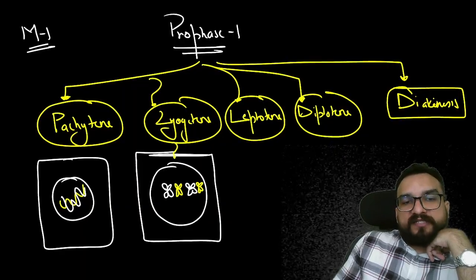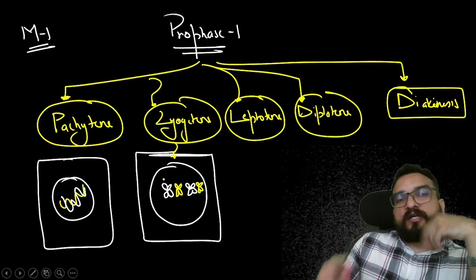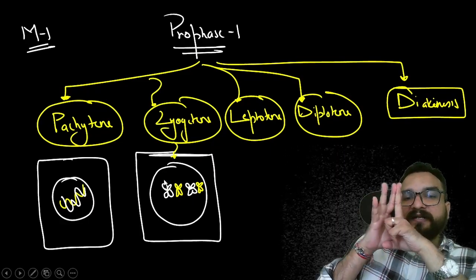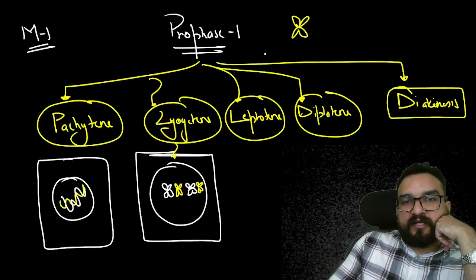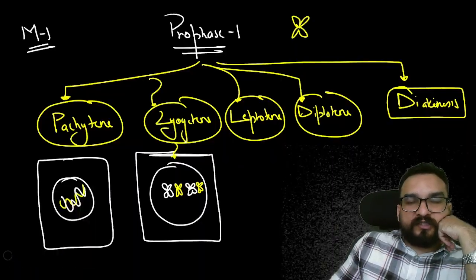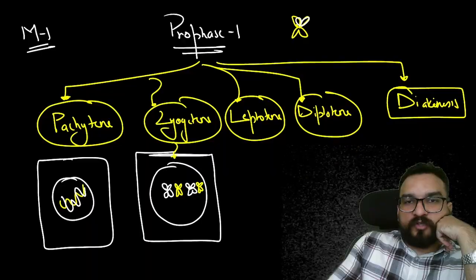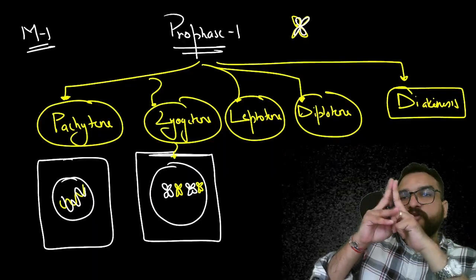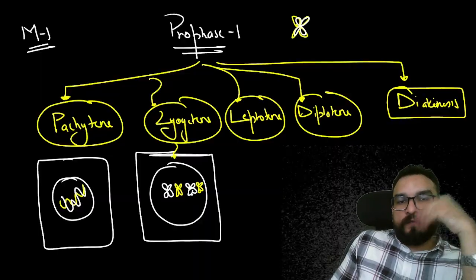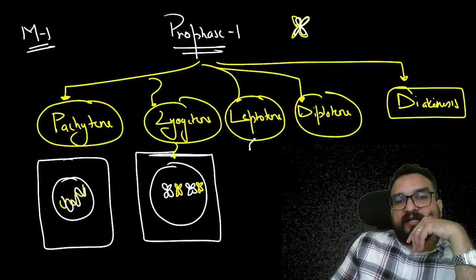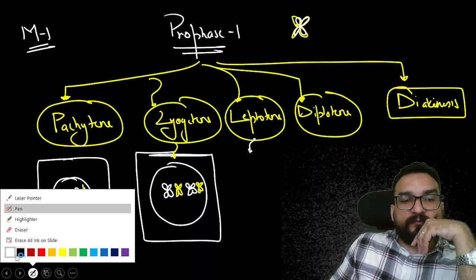But in the zygotene stage, what they will be forming is the homologous pair. They will be forming tetrads like this. They will be joining each other. For example, this is over here, so white will be joining towards it. In the same fashion they will be joining like this. So they will be forming a tetrad shape like this. Now because of this, certain things will be happening in the next stage.